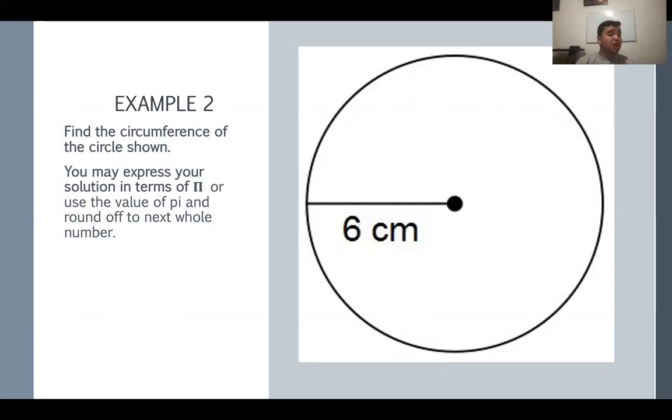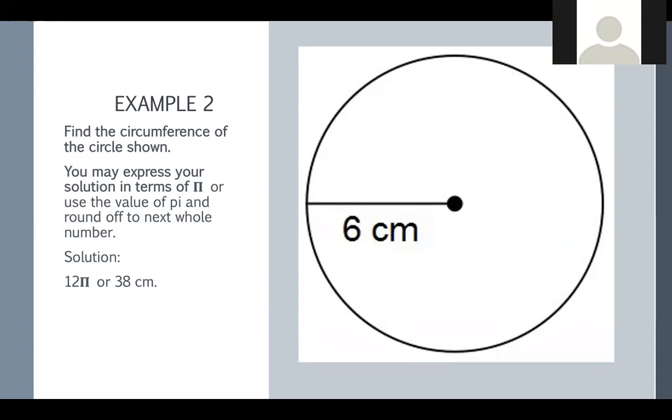Now we want to find the circumference. We can say circumference is equal to pi times the diameter. So since the diameter is 12, the circumference of this circle is equal to 12 pi. Or what we can do is, since we already know that pi is equal to 3.14, we can multiply 3.14 times 12, and whatever that gives us in the calculator can also be the answer. You guys get it? Yes.